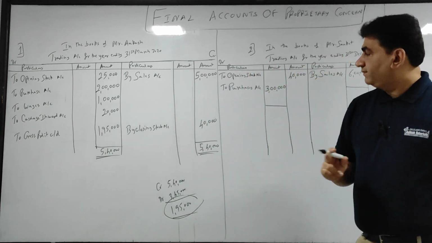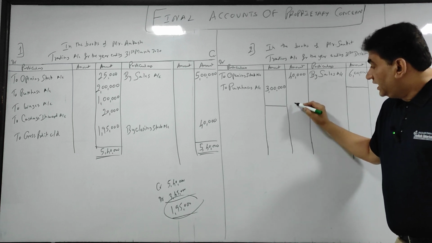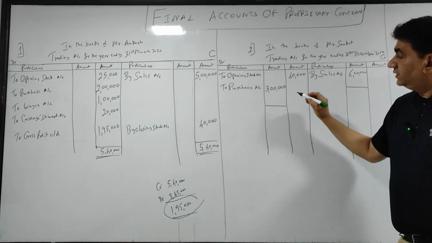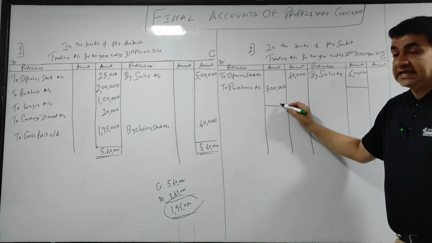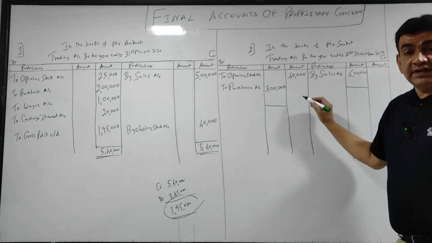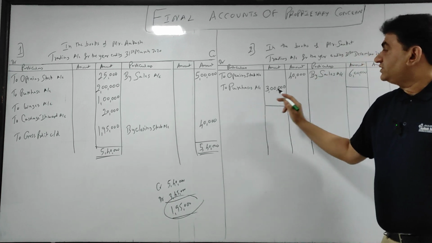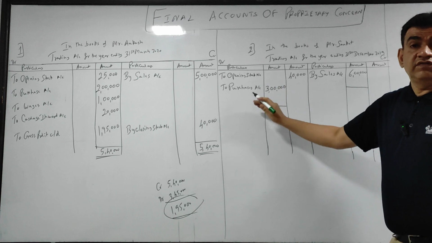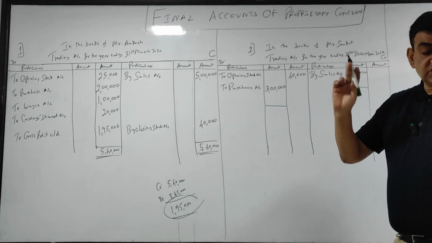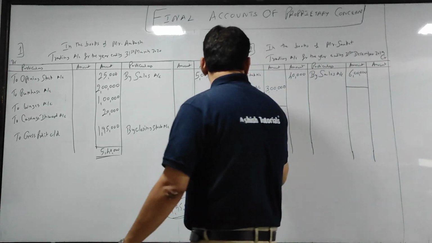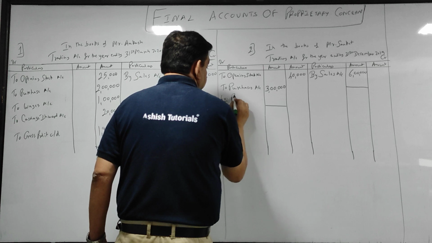So now listen. When I prepare the trading account, the figure which comes in the second column will be the net amount. Net means after deducting returns. So this purchase return of 20,000 will be deducted from purchases.